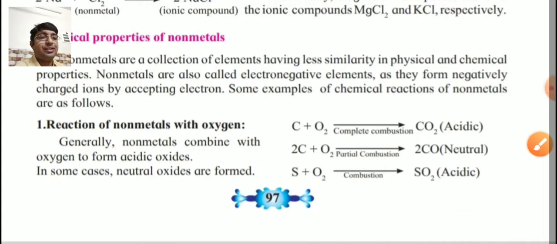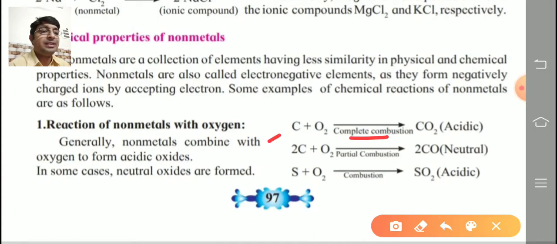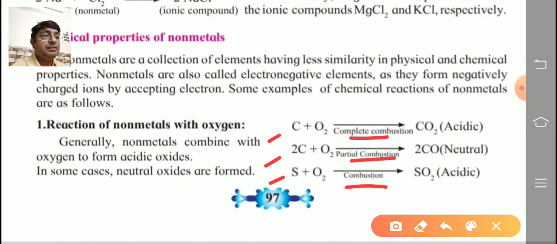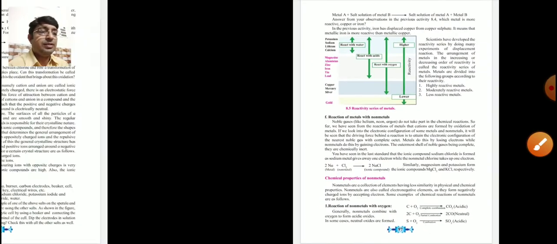Now see, three reactions are given. Reaction with oxygen: which non-metals are given here? First is carbon, that is a complete combustion. Again carbon, partial combustion, and sulfur, complete combustion is given here. And what type of oxides are formed? Acidic, neutral, acidic, like this. So I will show the answer on one paper.